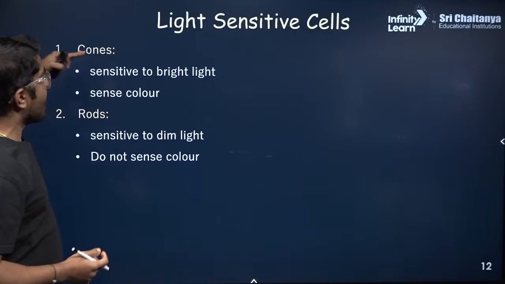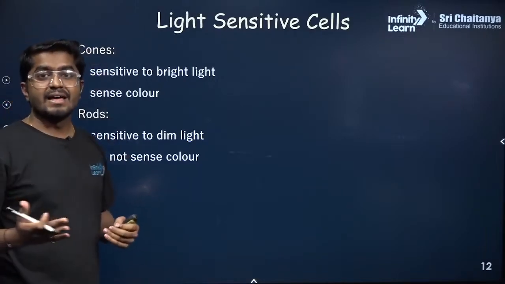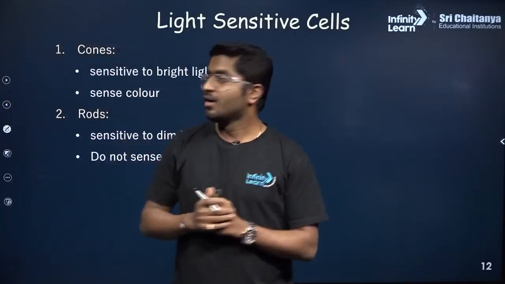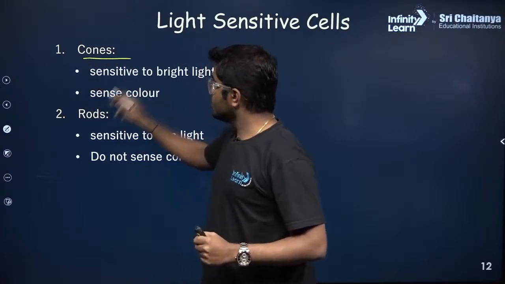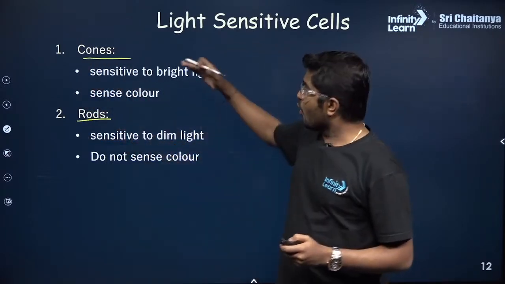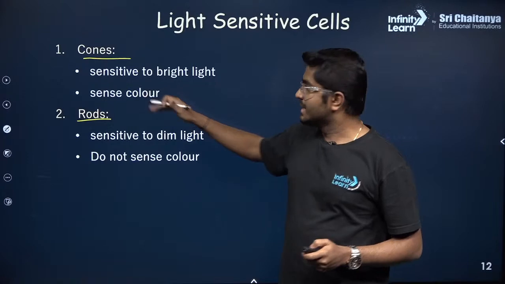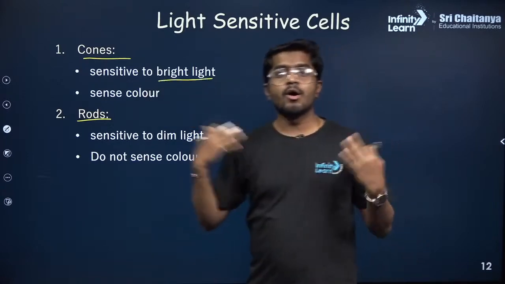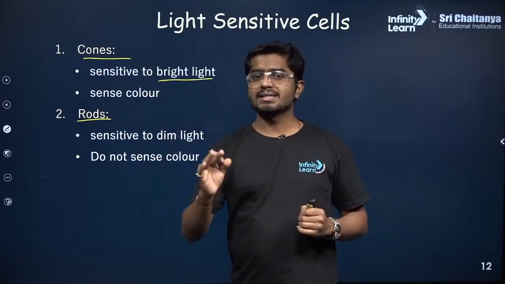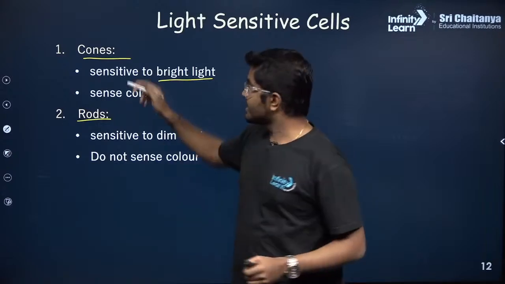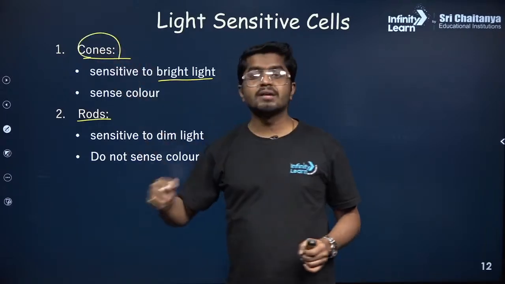Awesome. So now there are different types of cells which are present on the retina. What are those? There are cones and rods. The cones are sensitive to the bright light. So if you are in the open bright light, you see the colors very easily, right? Because the cones are working properly.